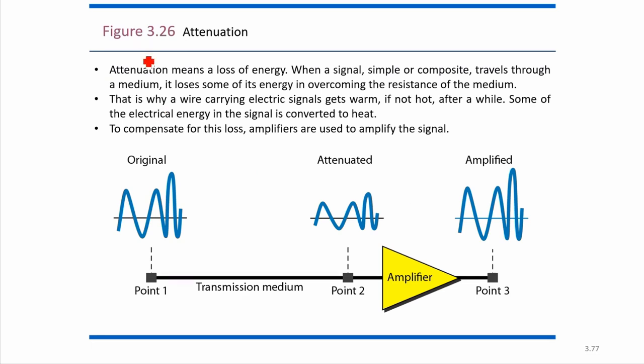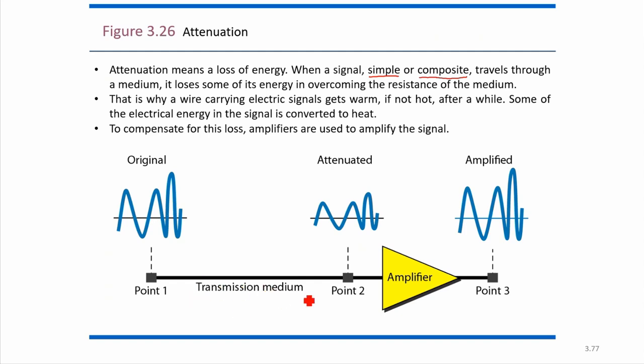First we will see what attenuation is. Attenuation means a loss of energy. A signal can be simple, a single sine wave, or composite, with more than one sine wave. Any signal, either simple or composite, traveling through a medium loses some of its energy in overcoming the resistance of the medium.